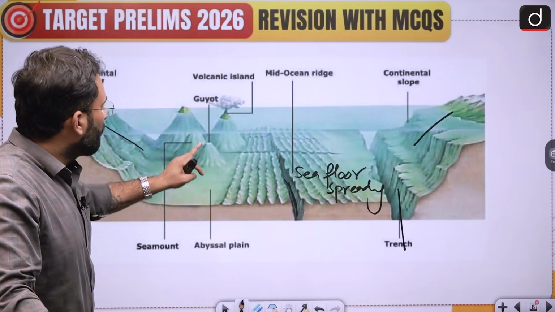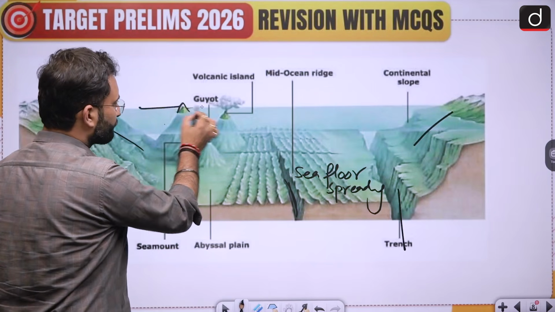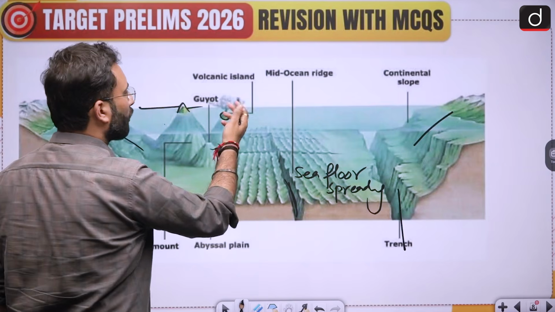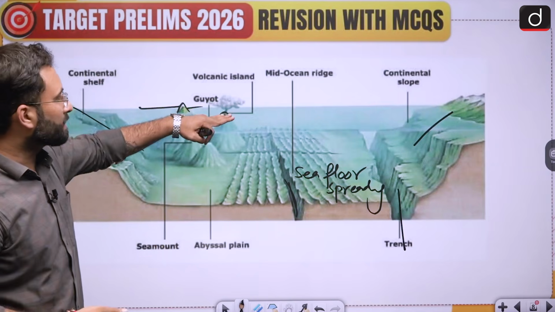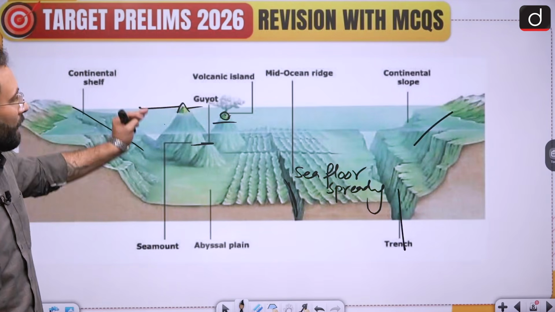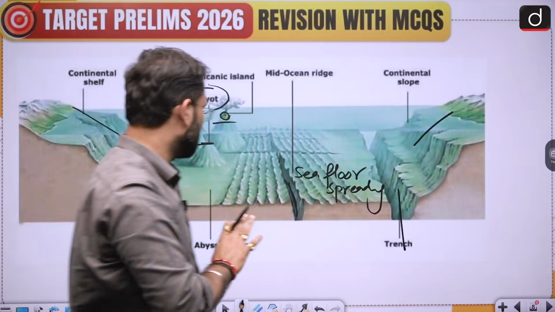Now this is the continental slope and the continental shelf, which are all part of the physiography of the ocean. If we look at this, this is an island which is outside the sea level. This is a volcanic island, obviously a volcanic sea mount or volcanic island. Now if it starts to get eroded and becomes a flat surface-like structure submerged under the water, that is called a Guyot. So that is about this.